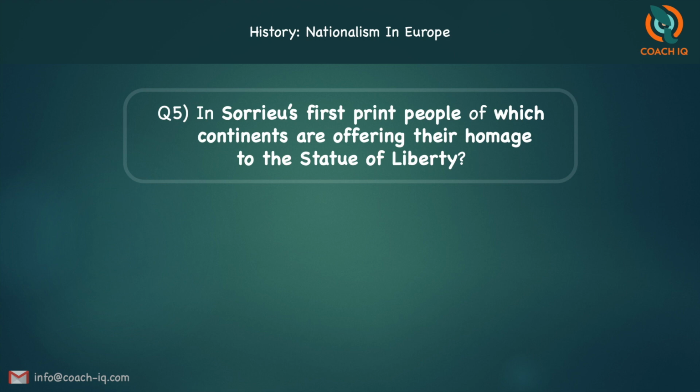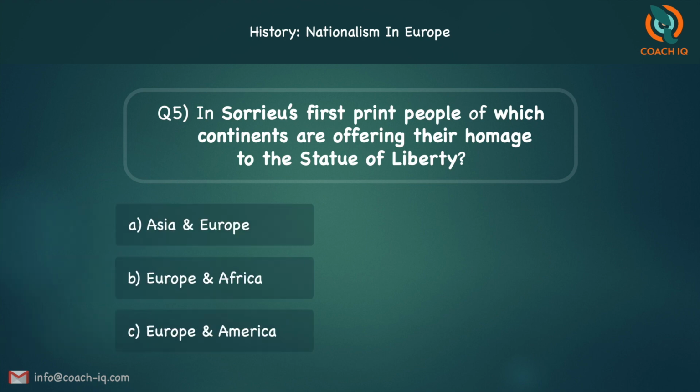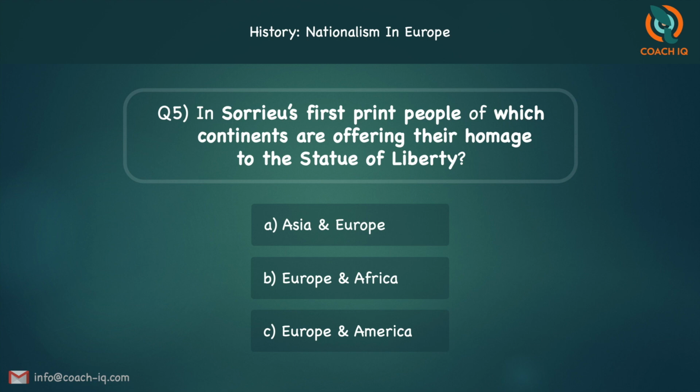In Sorrieu's first print, people of which continents are offering their homage to the Statue of Liberty? Asia and Europe, Europe and Africa, or Europe and America? It is C, Europe and America.